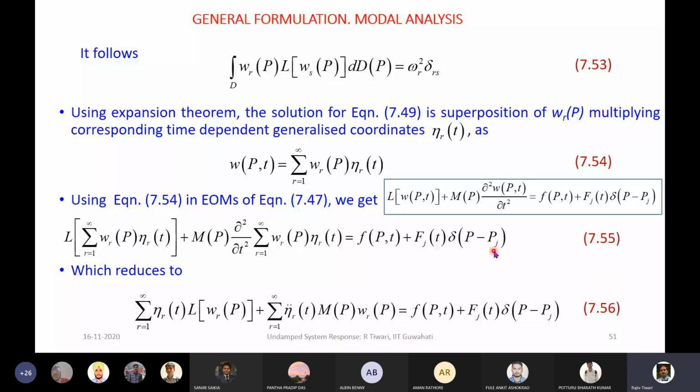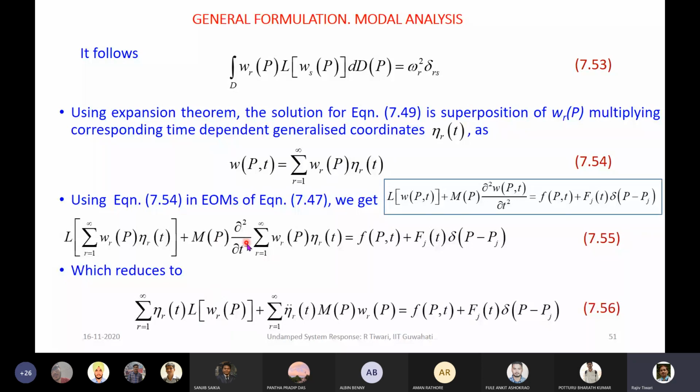Now we'll change the order of summation, and the L operator will bring the summation outside and the L operator inside. And the L operator, we know, is with respect to P, the spatial coordinates, not temporal. So the L operator will act on P, not on the time part, because L is something like del by del x squared and that kind of thing. So this has been modified like this.